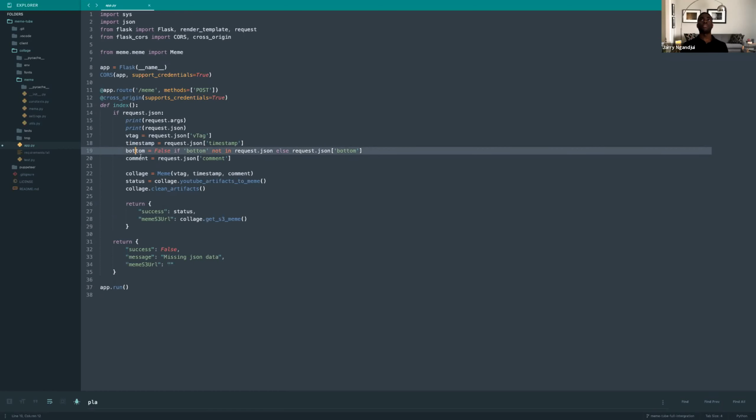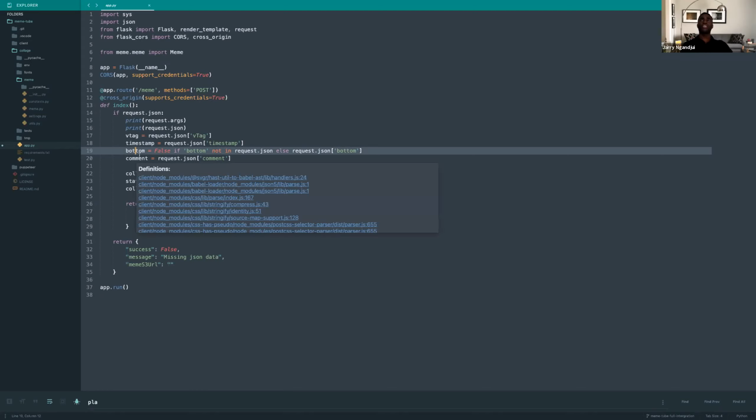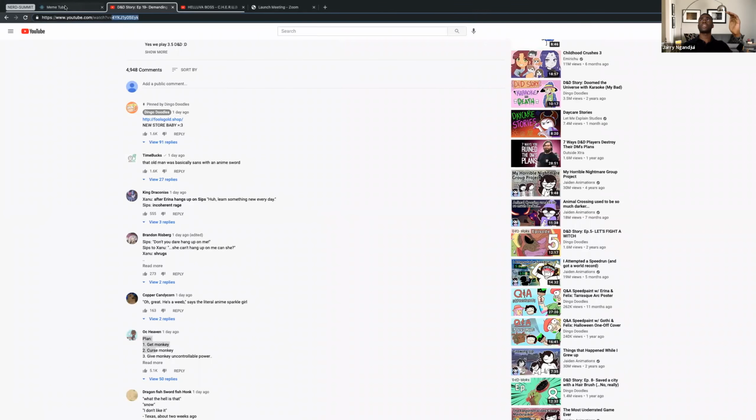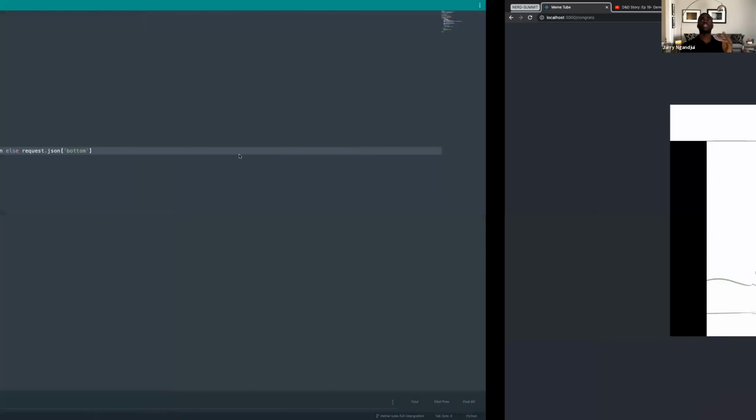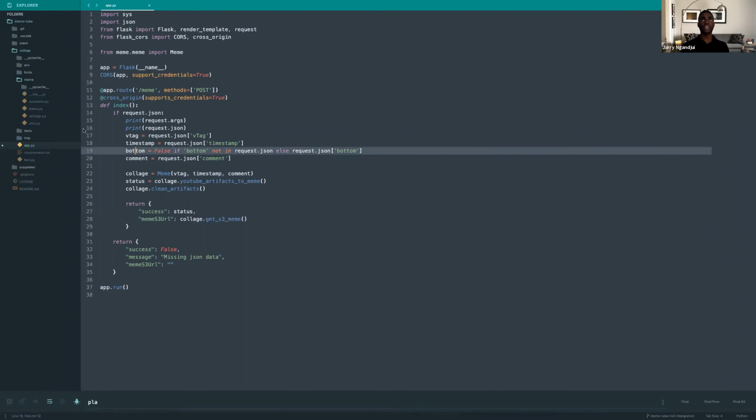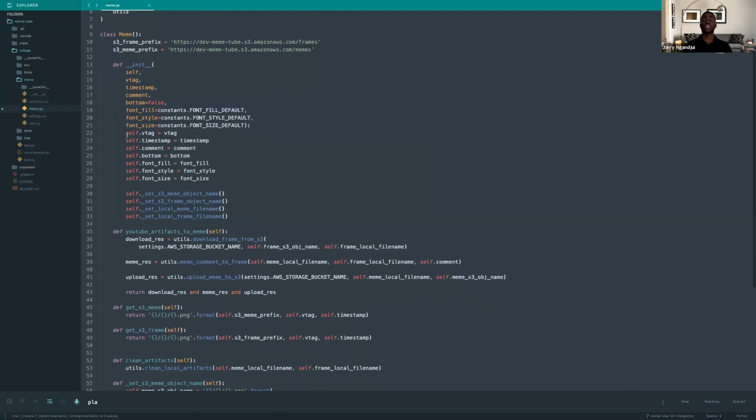And then additionally, we have the feature to put the meme at the bottom or the top of the page. If you look at this meme right here, that's at the top of the page. So there's functionality to move it to the bottom. That's added there. And beyond that, that calls a high-level meme class that takes care of combining the artifacts and then cleaning up, because it downloads from S3, stores it locally, combines it, and then pushes it back to S3. So there's a method there to clean up my local system. We'll dive into exactly the method itself and what it does.